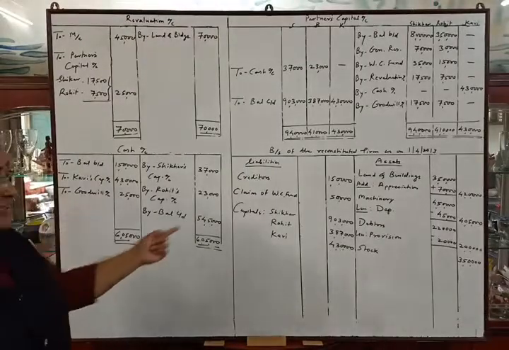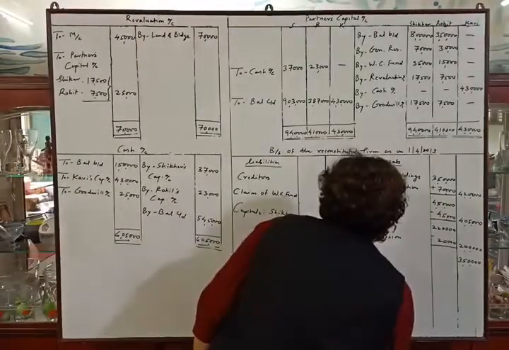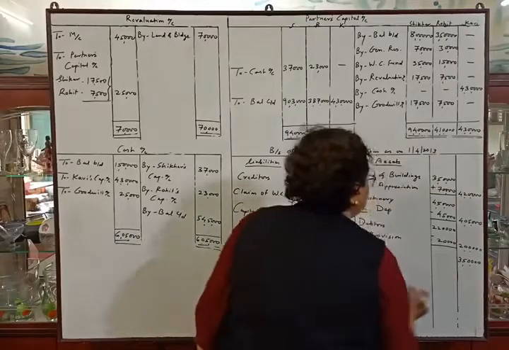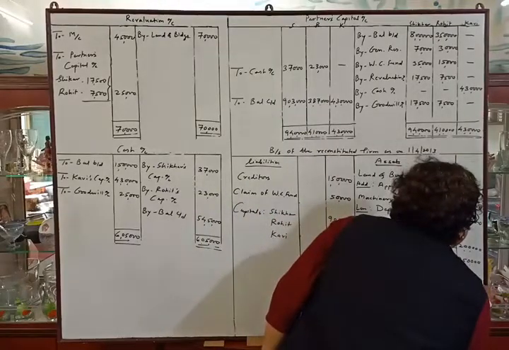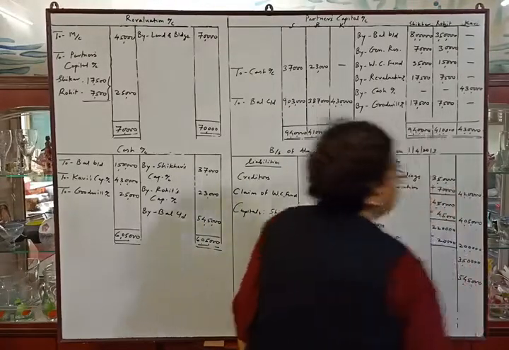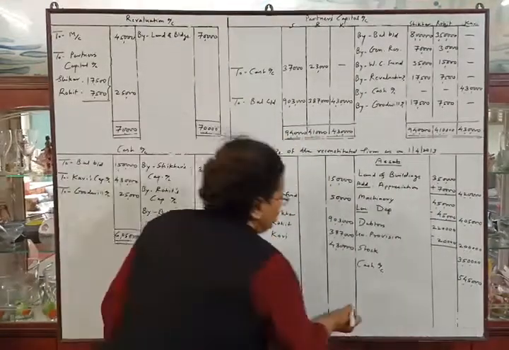We will transfer this balance in asset side, 5,45,000. And now we will tally the balance sheet.